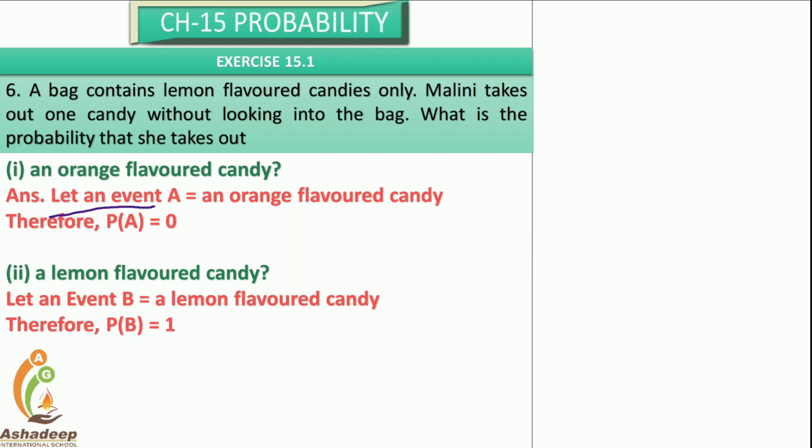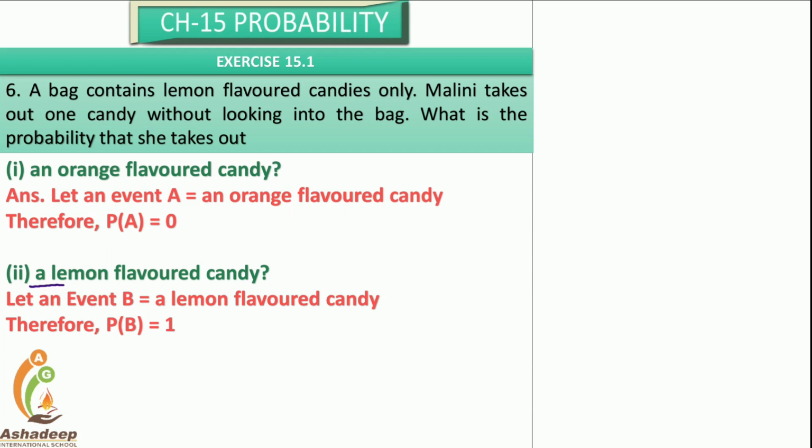So let there be an event A. How can you write down this sum? First of all you need to describe the event. Let the event A be an orange flavor candy. So the probability of an orange flavor candy is 0, because it is an impossible event.